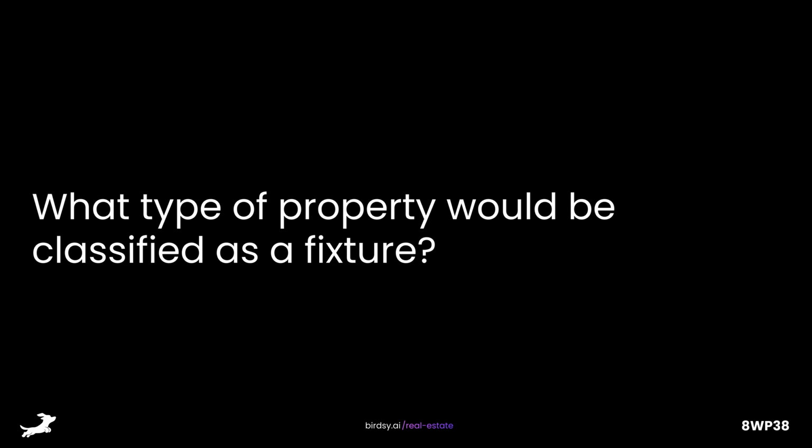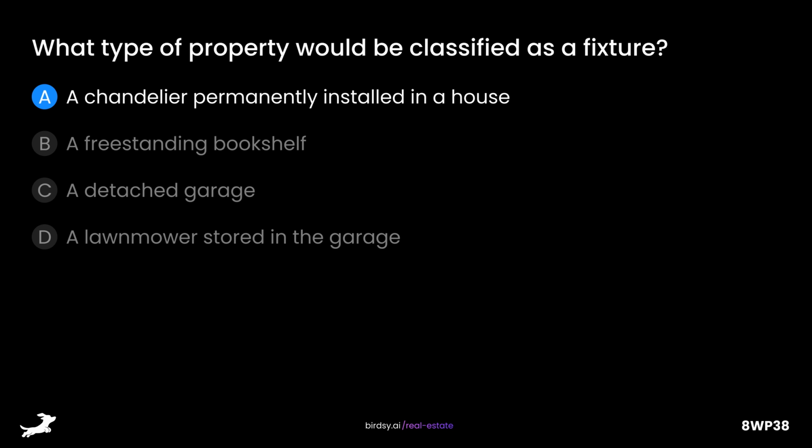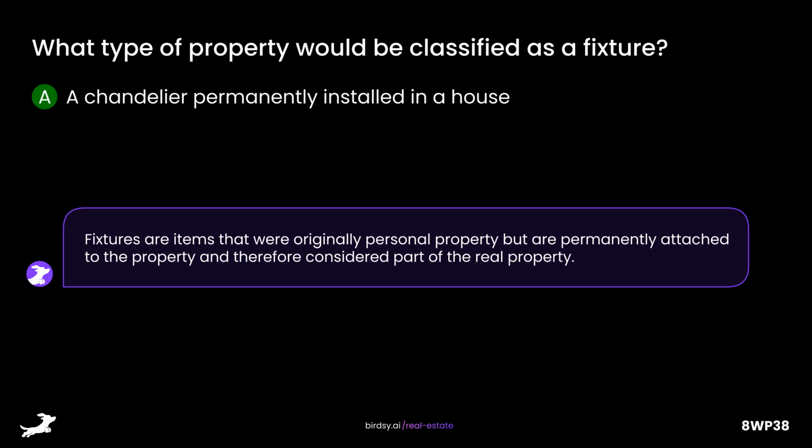What type of property would be classified as a fixture? Is it A, a chandelier permanently installed in a house, B, a freestanding bookshelf, C, a detached garage, or D, a lawnmower stored in the garage? The answer is A, a chandelier permanently installed in a house. Fixtures are items that were originally personal property but are permanently attached to the property and therefore considered part of the real property.